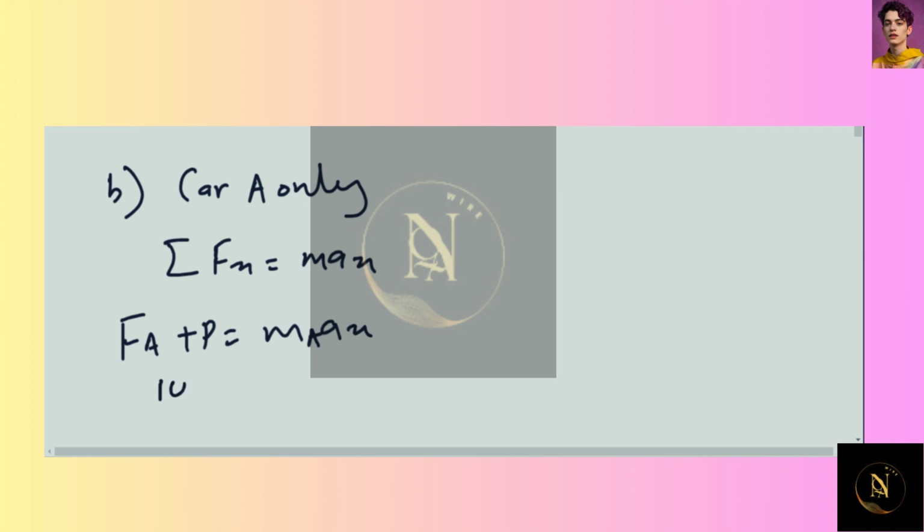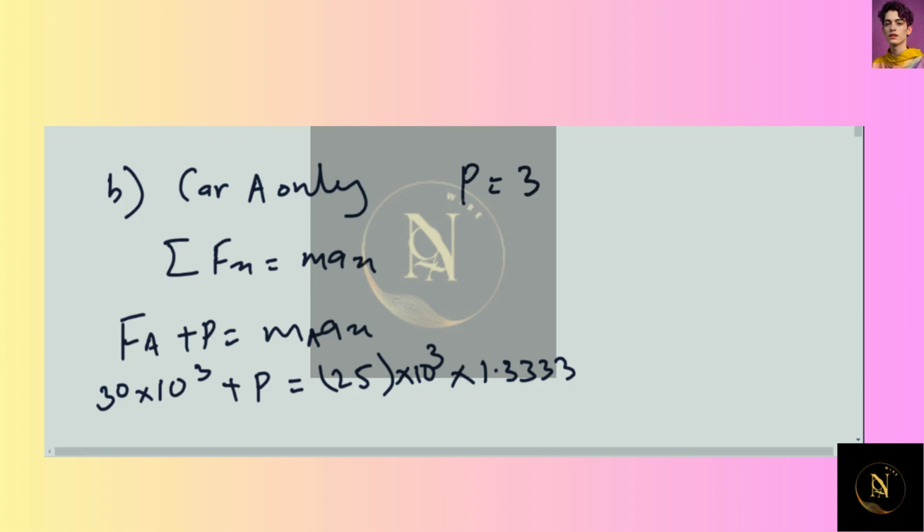Fa is equal to 10 to the power 3, this times 30, plus P is equal to 25 times 10 to the power 3 times acceleration that we found earlier, that is 1.3333. From here, this gives us P to be 3332.5 Newton.